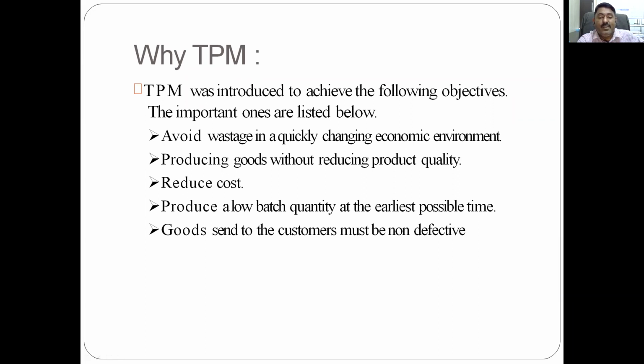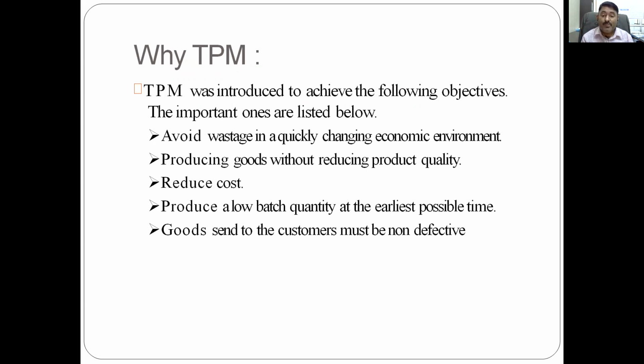Avoid wastage in a quickly changing economic environment. Very first, there should not be wastage, because if any wastage is there, definitely there will be a loss. Then producing goods without reducing product quality, enhancing the productivity and the capacity.